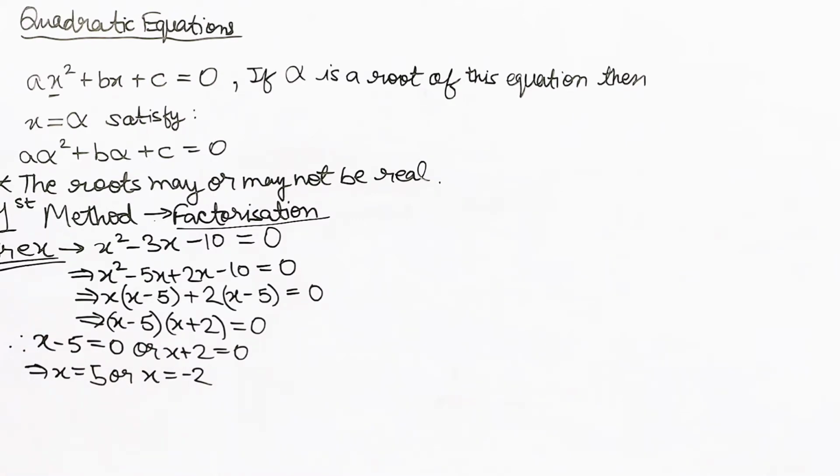We have two possible values for this x, and this is how we can solve the quadratic equation. So that was the first method. How about we move on to the second method?